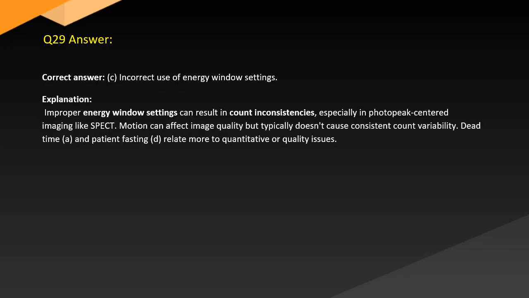Answer. Correct answer: C. Incorrect use of energy window settings. Explanation. Improper energy window settings can result in count inconsistencies, especially in photopeak-centered imaging like SPECT. Motion can affect image quality but typically doesn't cause consistent count variability. Dead time, A, and patient fasting, D, relate more to quantitative or quality issues.